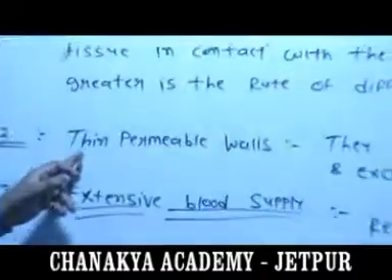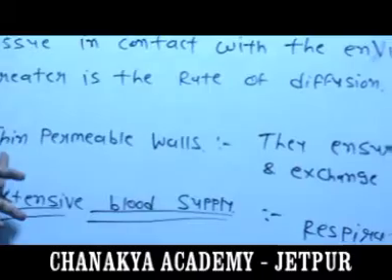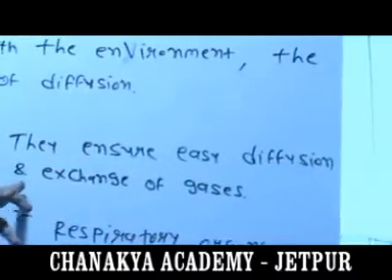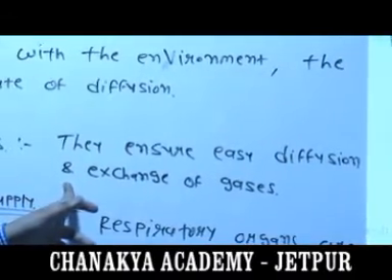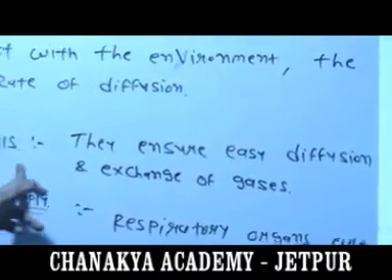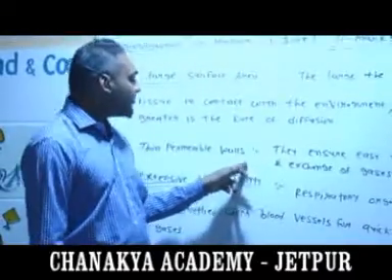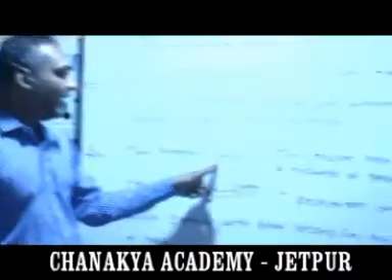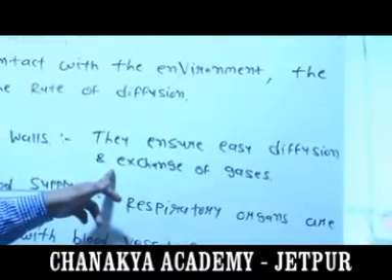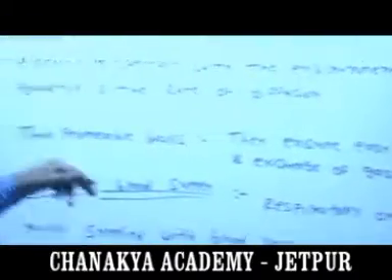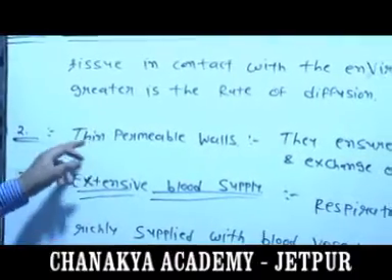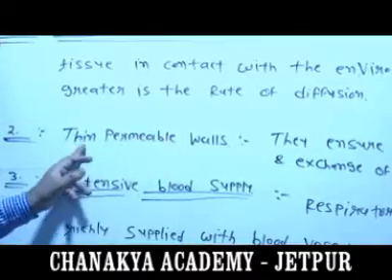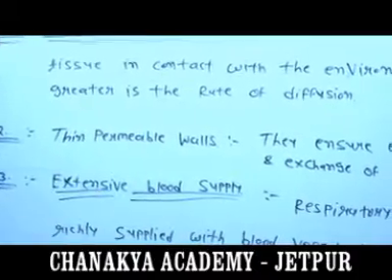Second one is thin permeable walls. They ensure easy diffusion of exchange of gases. Means exchange of gases is directly dependent on the walls, how thin they are, and it is directly dependent on the layer and how thick the walls are.